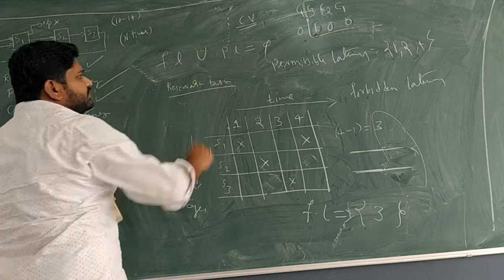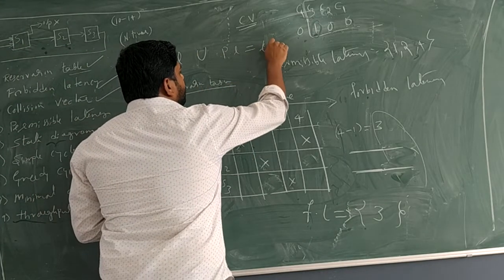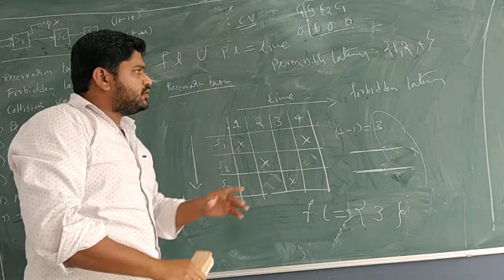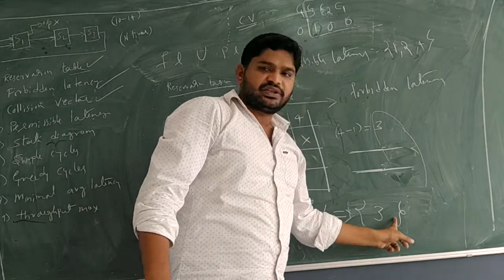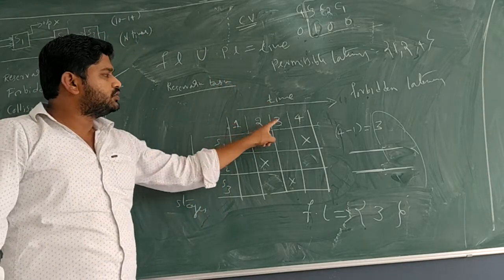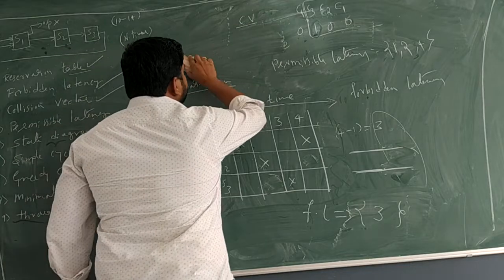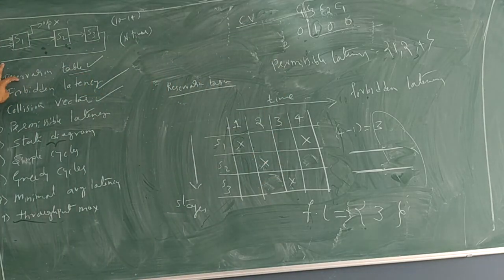The union is all the values of time. See here, 1, 2, 4 with 3: 1, 2, 3, 4. See, time 1, 2, 3, 4. That's how we will get it. Okay, so what have we derived now? The resolution table, forbidden latency, collision vector, permissible latency.